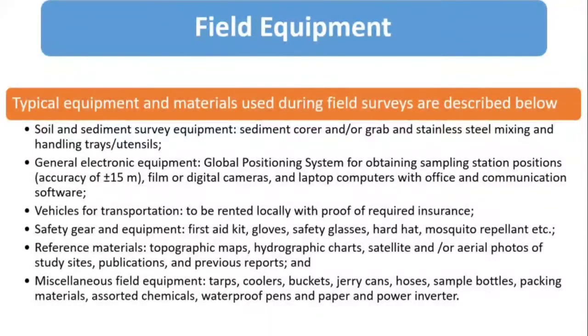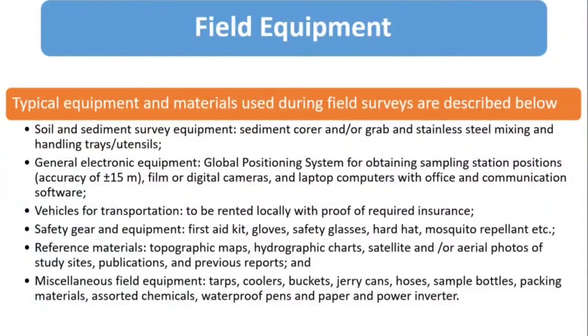For some specific areas, there may be a different structure or different types of contamination, so it is always good to take a photograph. So we need to carry a digital camera, and it is better to have a laptop so you can transfer all the data directly to it, and communication software, if we are able to do that.